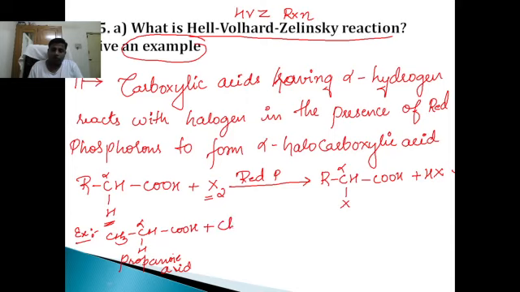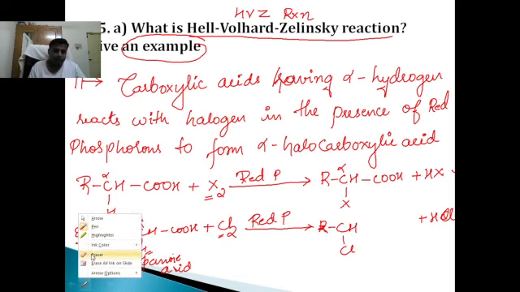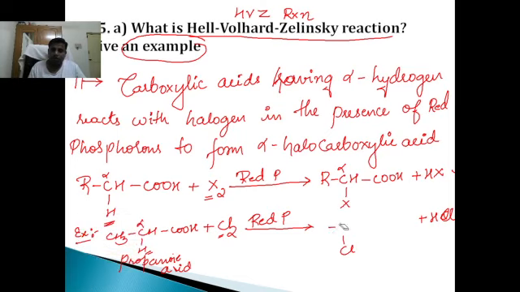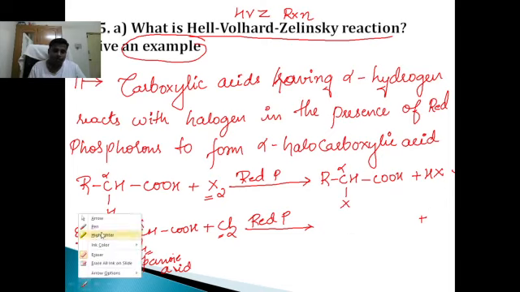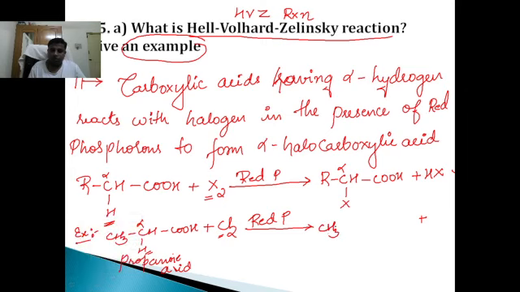It reacts with chlorine in the presence of red phosphorus. Hydrogen plus chlorine gives hydrogen chloride, and therefore the product is, let us write it properly, not R because we are writing the example, CH3 CHCl COOH plus HCl.